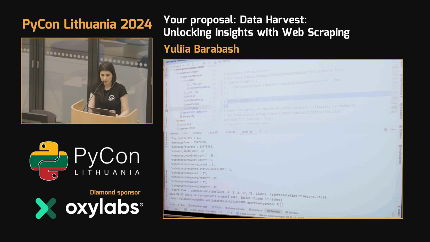If you see, I will disable this one and enable this one where I specify my pipeline, apartment scrapper pipeline. If you go here, we can see that we get our price and clean it up. We also clean up our size, we also clean up our rooms, and we also calculate an additional field, price per square meter.